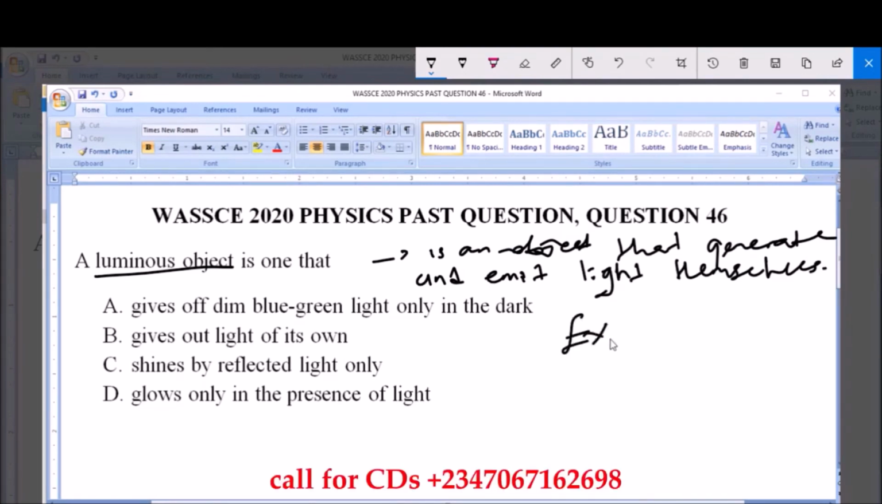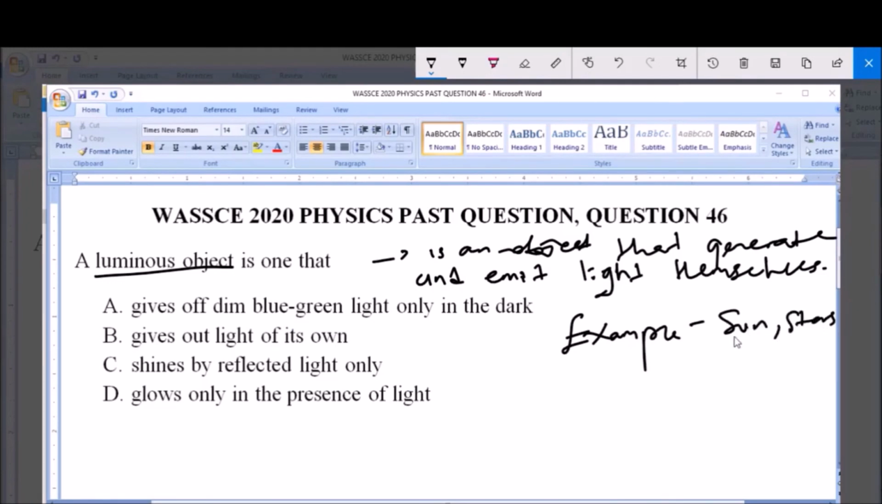Examples of these luminous objects include the sun and the stars. You see that the sun and the stars have the ability to generate their own light and also to emit this light. So therefore, a luminous object is one that can give out its own light, and that is option B.